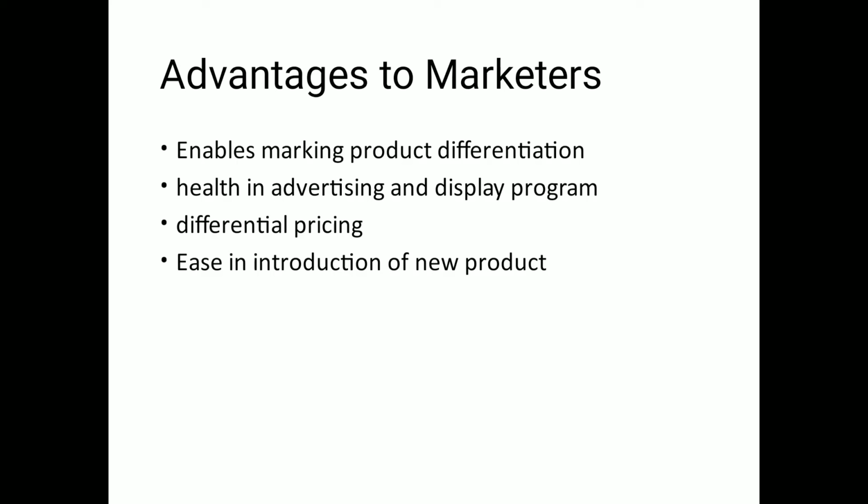Next is ease in introduction of new product. A well established brand helps the company to introduce new products. Say Cadbury has so many varieties, bubbly and fruit and nut and other flavors, right? So, if one variety of your brand is already established in the market, it is very easy to introduce a second one. Say Samsung. Samsung has extended its television brand name to washing machines and refrigerators and ovens and what not, right? So, under the same brand name, even mobiles. Once you are established in the market, it's very easy to introduce another variety under the same brand name, right? So, these are all the advantages to a marketer.